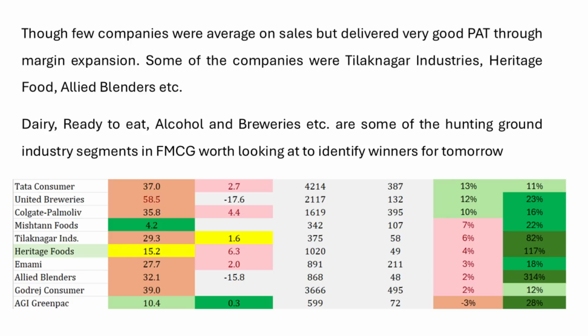It doesn't mean that one should become bullish. Nothing is for recommendation, and some of these companies might have some red flags also, which I am highlighting. So just because something is cheap and earnings are growing, it doesn't mean we blindly buy it. And some of these companies are Tilak Nagar Industries, Heritage Foods, Allied Blenders. It's a new IPO, another company in alcoholic beverages. Tilak Nagar is one more company in alcoholic beverages.